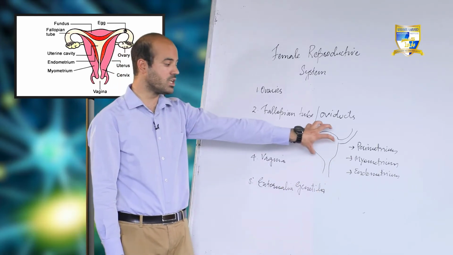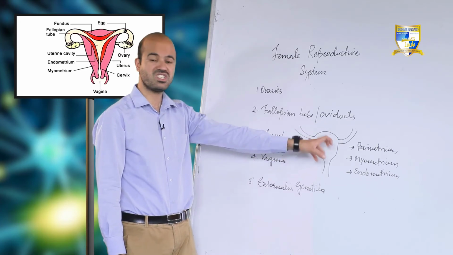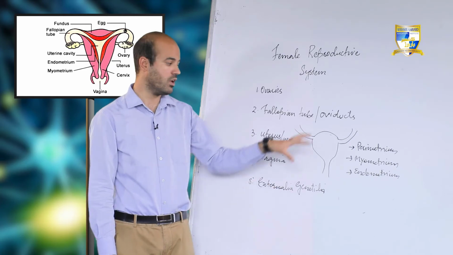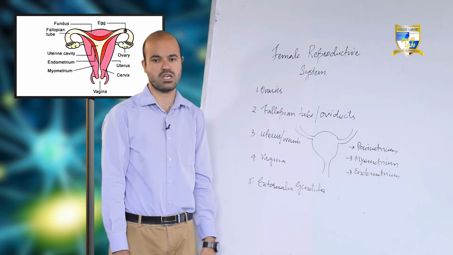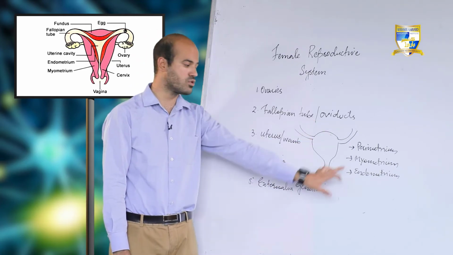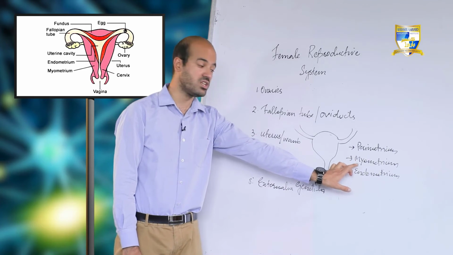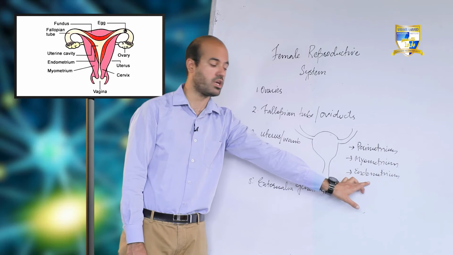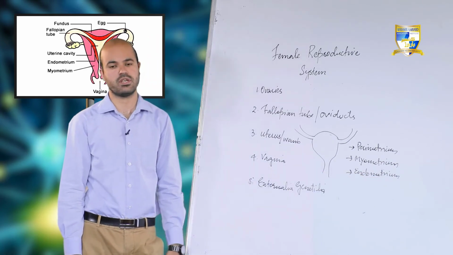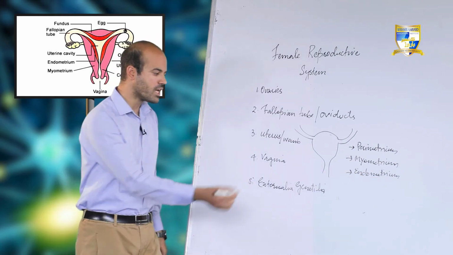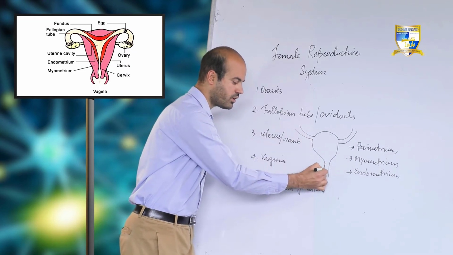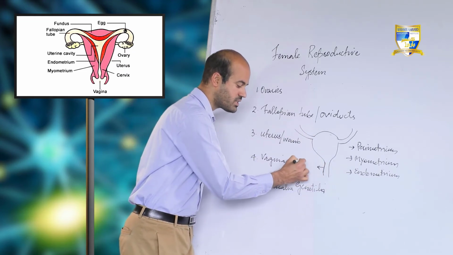But the thickness of the uterus wall changes every 28 days or after every month. Thickness of the uterus wall changes, and that thickness changes actually due to the change in this layer, the actual myometrium layer, and some changes will take place in this endometrium layer. Then the last part of the uterus towards the vagina is constricted. It's called as cervix.